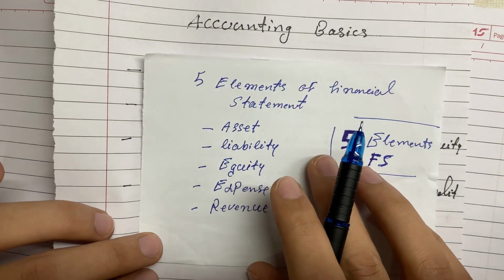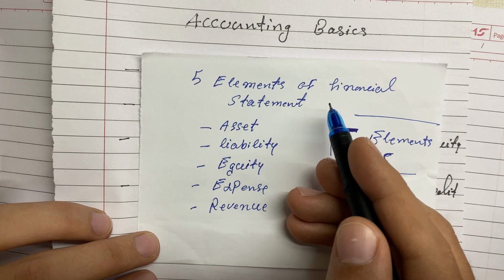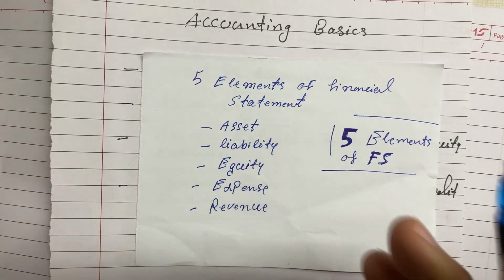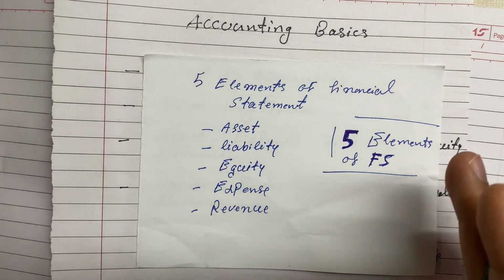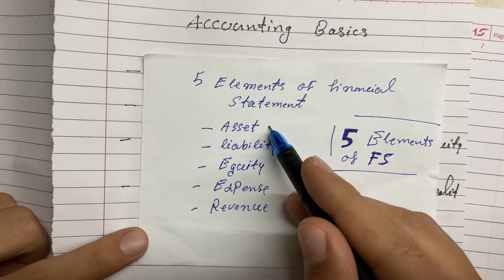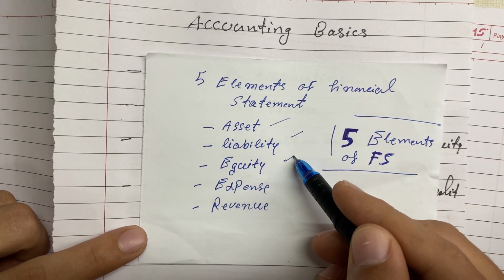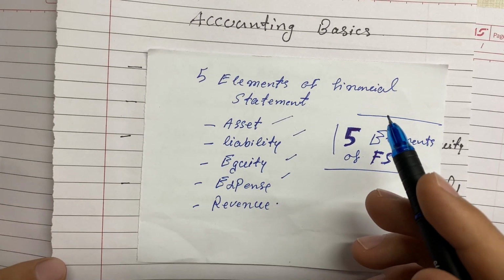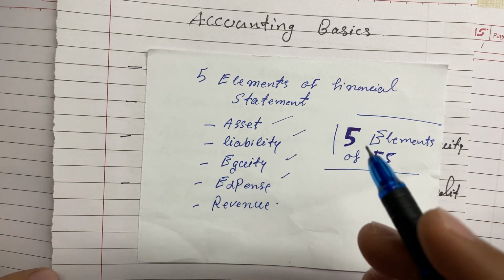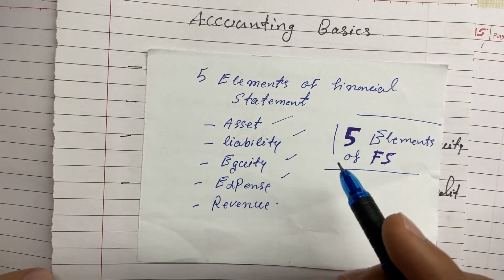Now we're coming to the five elements of the financial statement. See, there are only five elements in a financial statement, not six or more. One is assets, liability, equity, and expenses, revenue. These are the five elements of the financial statement, because they represent the financial statements.